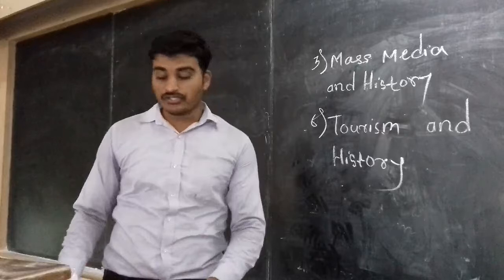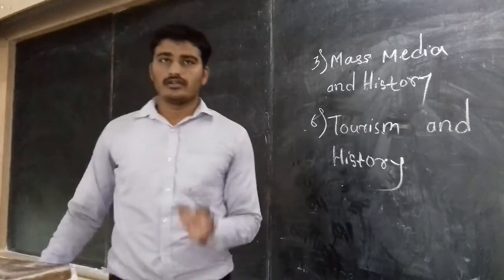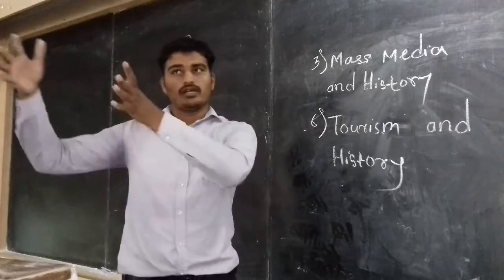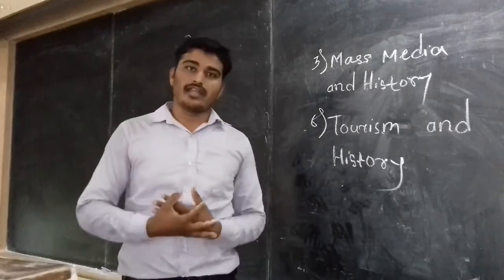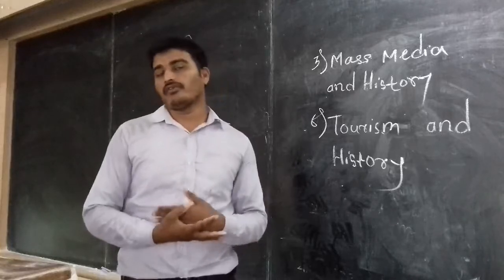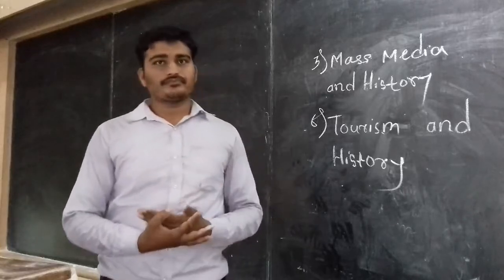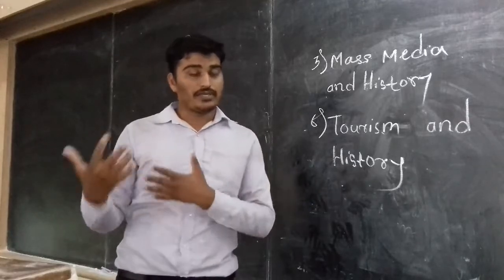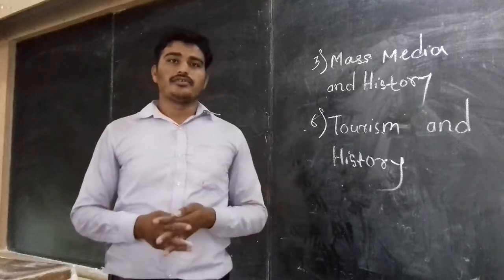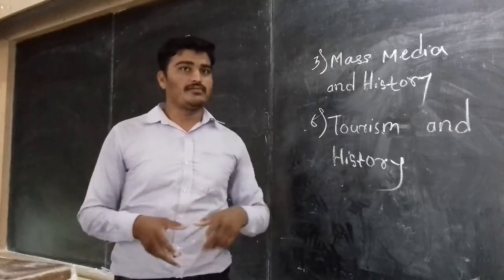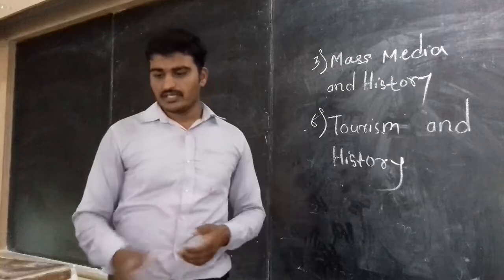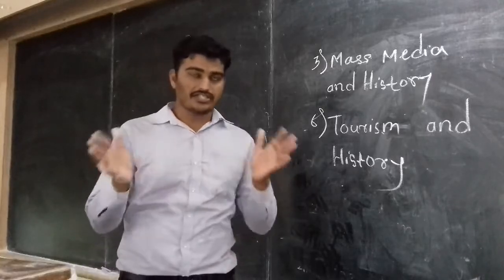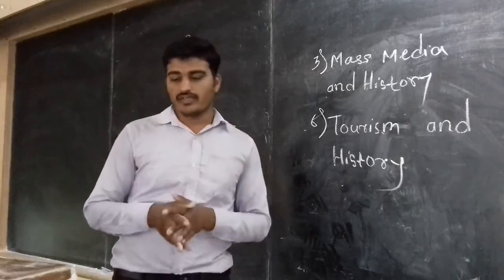So opportunities, basically, the first example I want to tell you is that guides are available at any historical place, they guide us, and that is one job opportunity for people. And also the next, there are vendors, shopkeepers and sellers. So these are the opportunities based on the tourism field. Next one, understand the interrelation between history and tourism. So what is the connection of history and tourism, that also we are going to see.